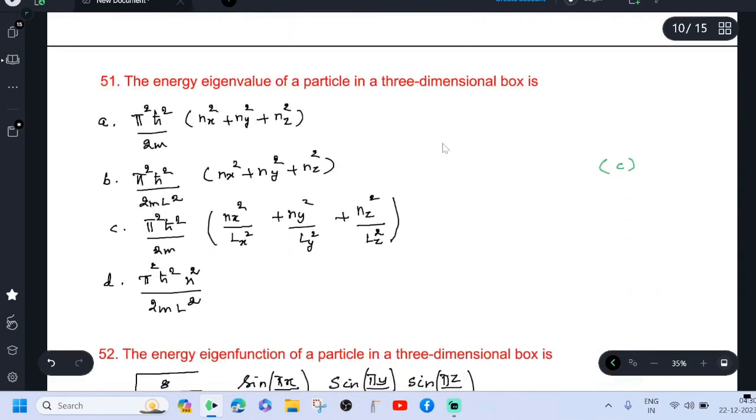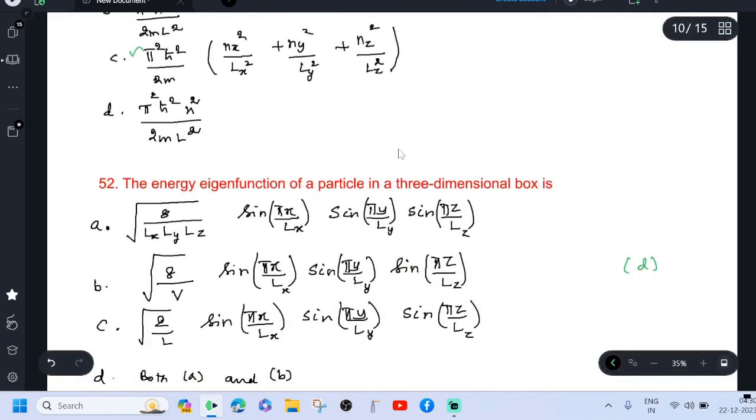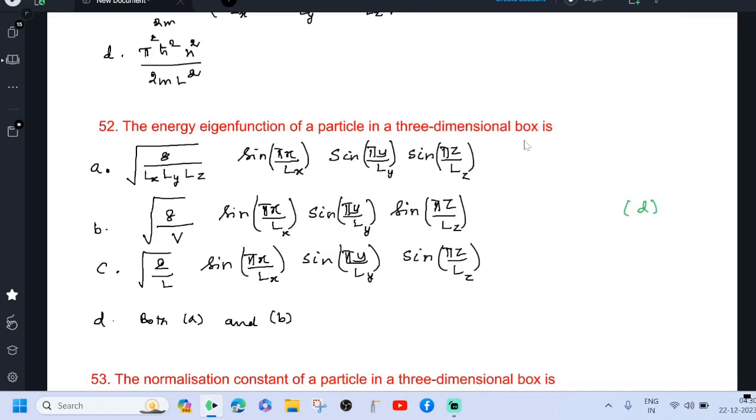The energy eigenvalue of a particle in a three-dimensional box is π² ħ² divided by 2m, into nx² by Lx² plus ny² by Ly² plus nz² by Lz². The energy eigenfunction of a particle in a three-dimensional box is, say, root of 8 divided by Lx Ly Lz, into sin(πx by Lx) sin(πy by Ly) sin(πz divided by Lz).